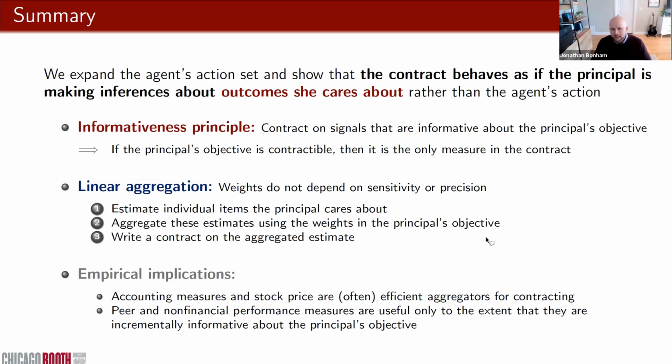And to the extent that the classic informativeness principle permeates most of the agency literature, we think this result is going to have similarly far-reaching implications, some of which we discuss in the paper, but others we haven't yet had a chance to explore too much.